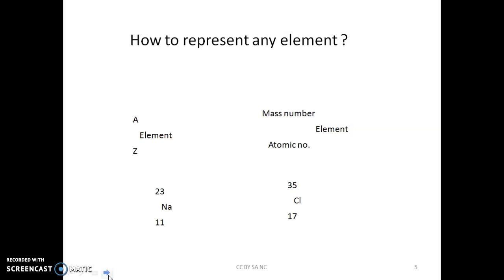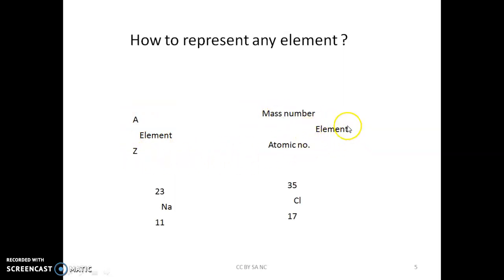How to represent any element? This is the representation given for any element. The symbol of the element is written, with capital A written in the top left corner and capital Z written in the bottom left corner. A represents the mass number and Z represents the atomic number.